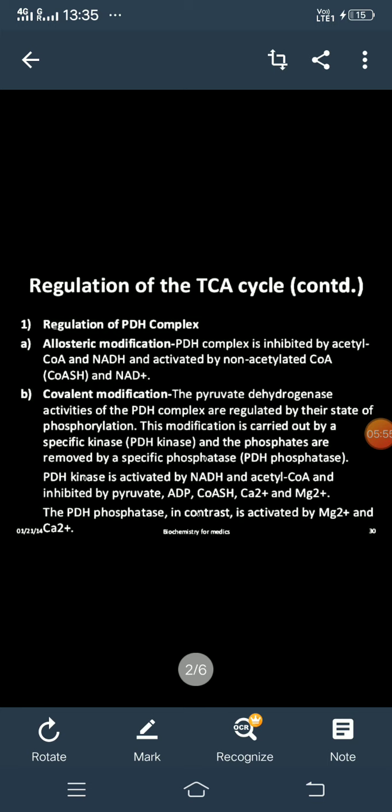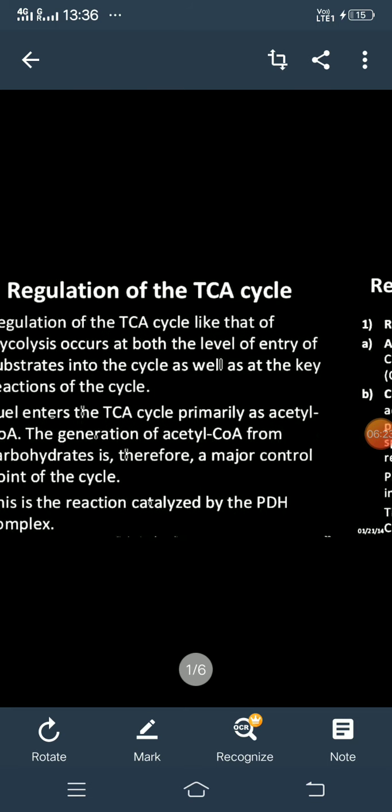The PDH kinase enzyme is activated by NADH and the acetyl CoA molecule, and it is inhibited by pyruvate, ADP, coenzyme A, calcium and magnesium ions. In contrast, the PDH phosphatase enzyme is activated by magnesium and calcium ions.